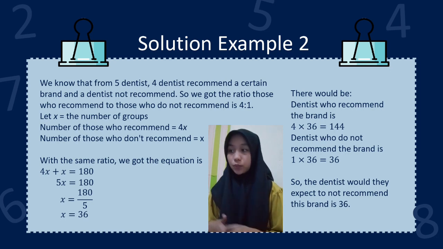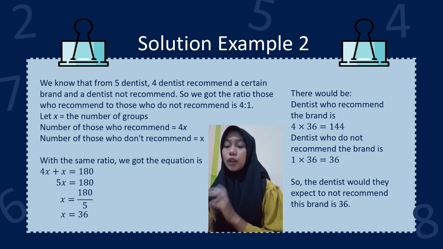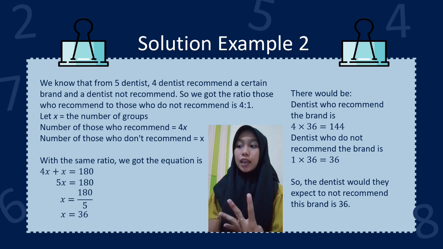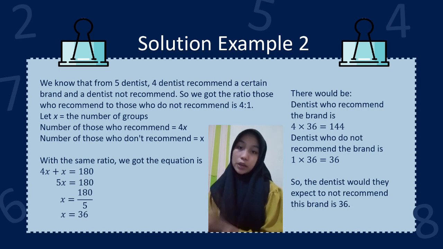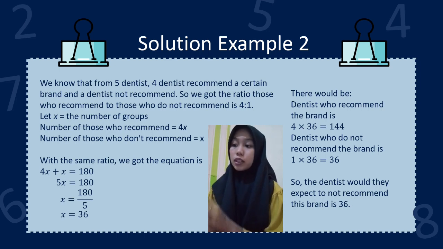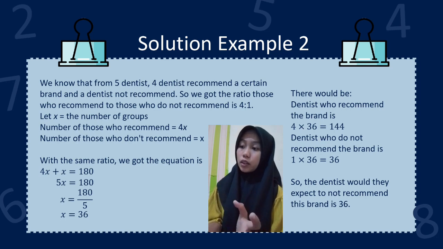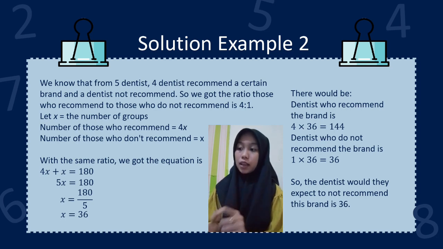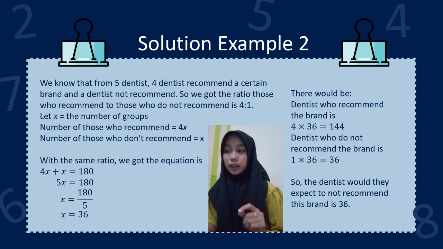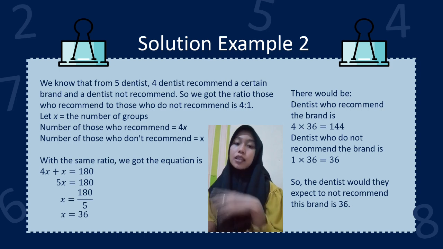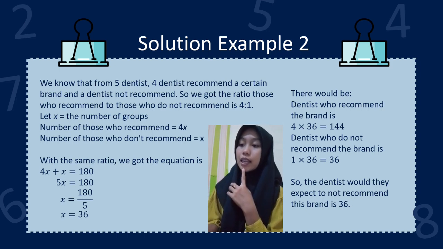The number of those who recommend is 4x, and the number of those who don't recommend is x. With the same ratio, we get the equation 4x plus x equals 180. So 5x is 180. x is 180 per 5, so x equals 36.